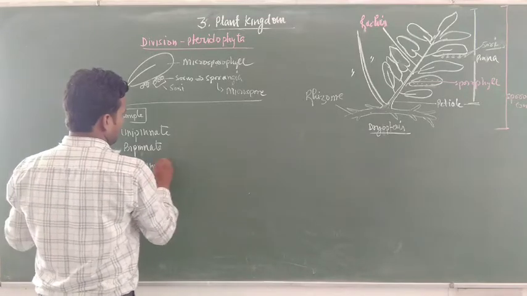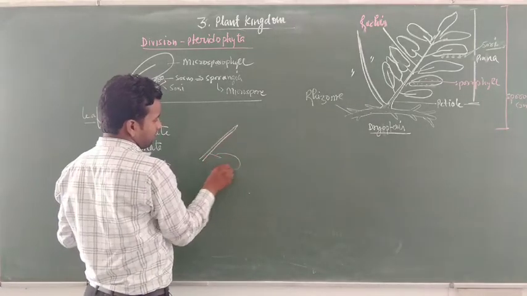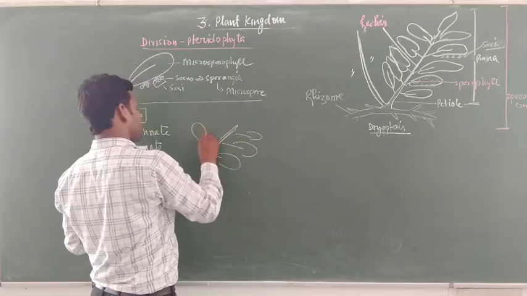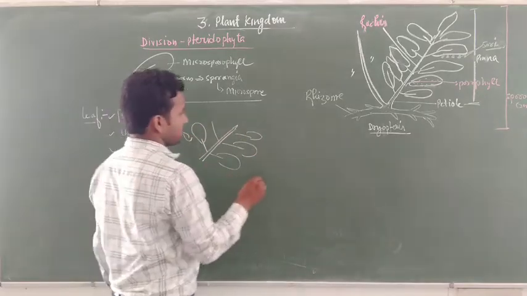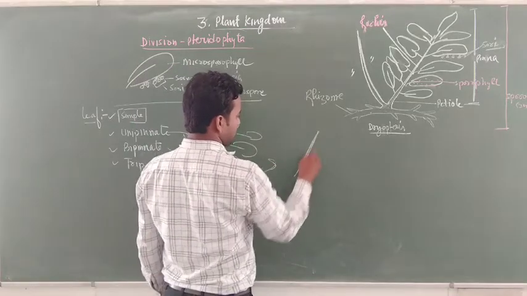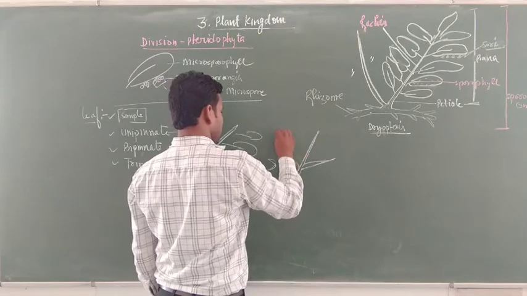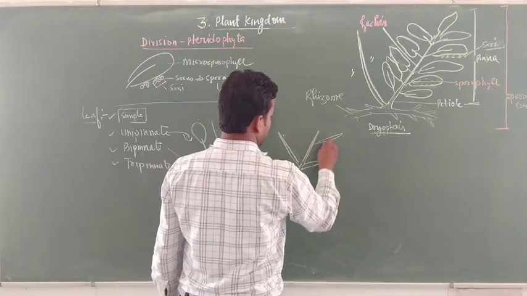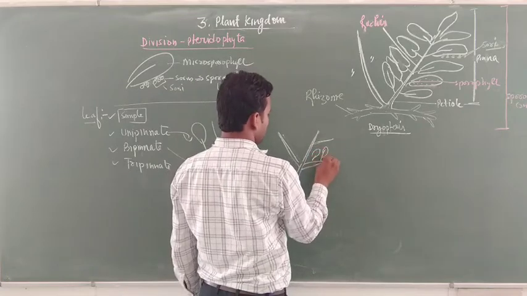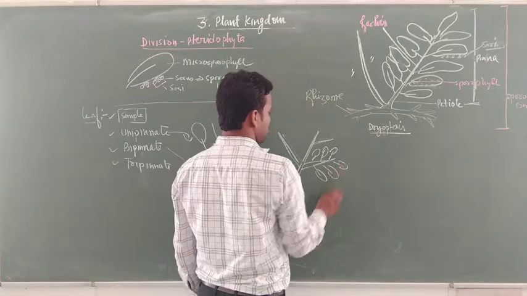Unipinnate leaf means, suppose this is a rachis and from the rachis the leaves are arranged directly. It is called unipinnate. In case of bipinnate, the rachis further differentiates into smaller rachises, and from those the leaves arise. It is also called a 2-degree leaf.